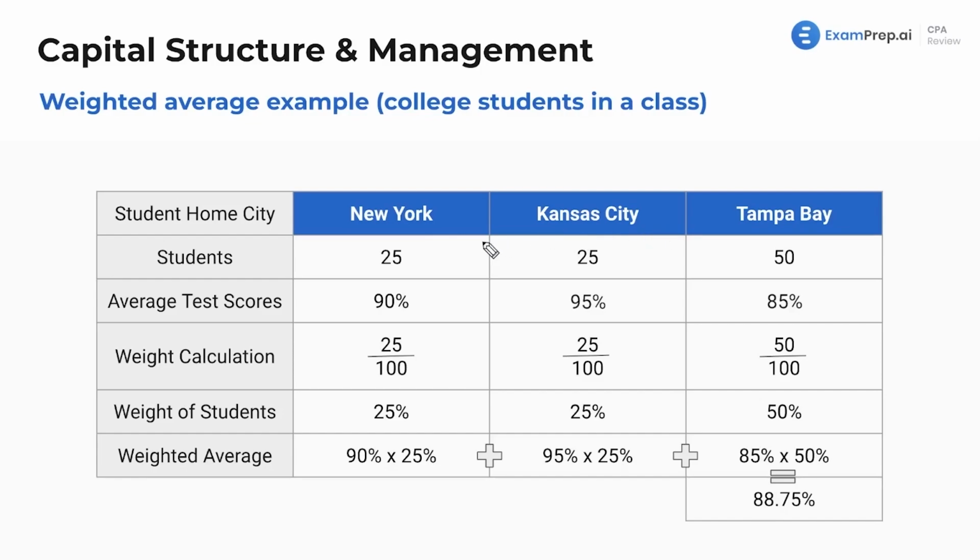Now, in this theoretical college classroom, we've got 25 students from New York, 25 from Kansas City, and 50 from Tampa. The average test scores we have here are, on average, students in New York earned 90% on the exam. In this college class, for Kansas City, it was 95%, and for Tampa Bay, it was 85%.